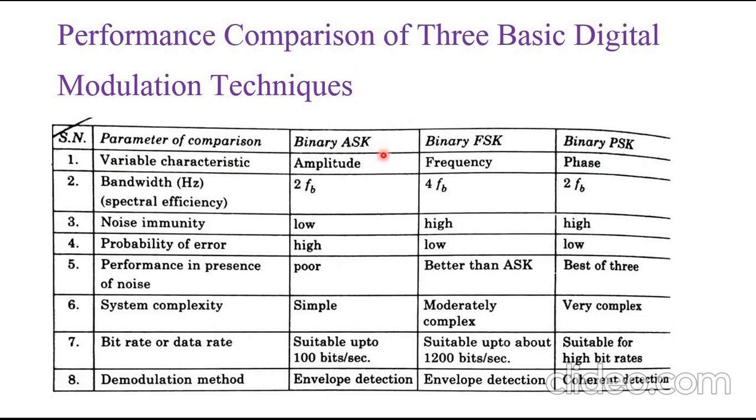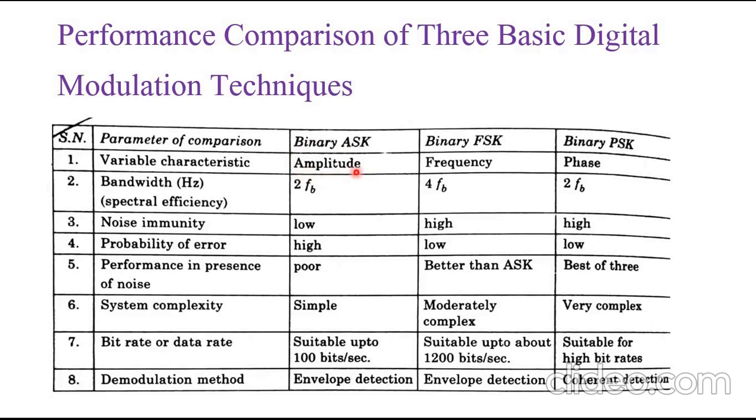In this method, only the amplitude is switched on or off depending upon the input binary sequence. So the variable characteristic of binary ASK is amplitude.